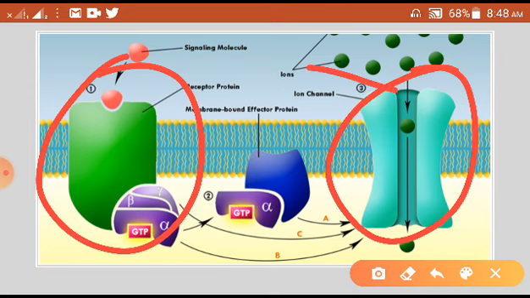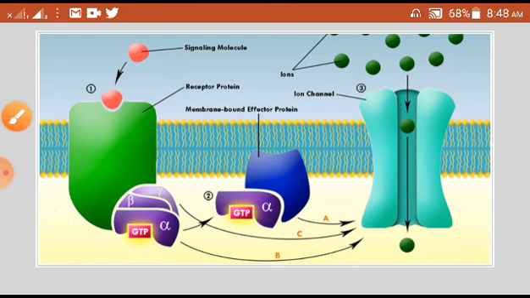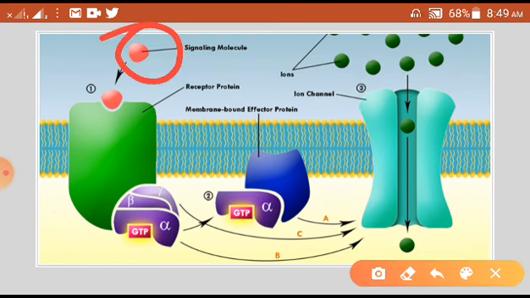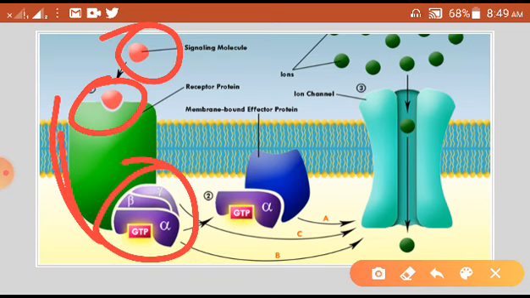They do not need the GPCR, but here, because it is a GPCR, involvement is there. First, suppose this is a drug or a signaling molecule or a chemical or neurotransmitter, anything, or agonist, or ligand, which is going to bind with the receptor here. This green color is your GPCR receptor. This alpha, beta, gamma are the G proteins.